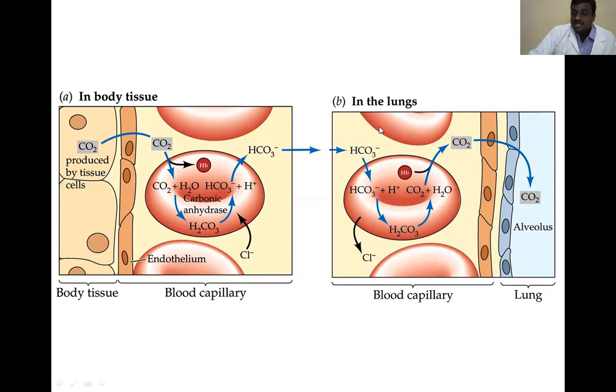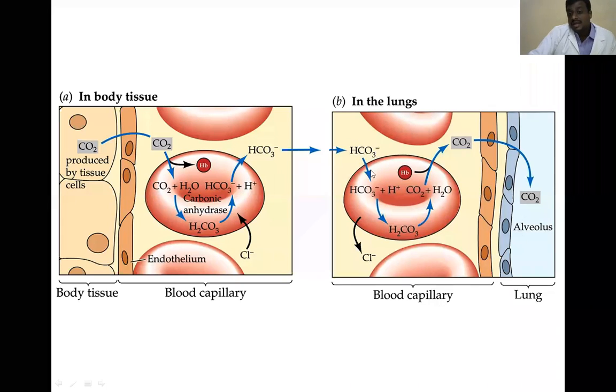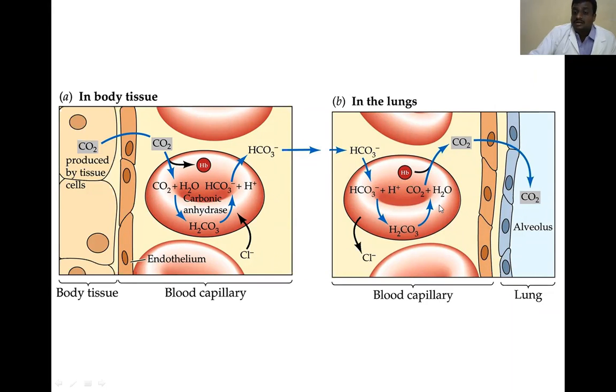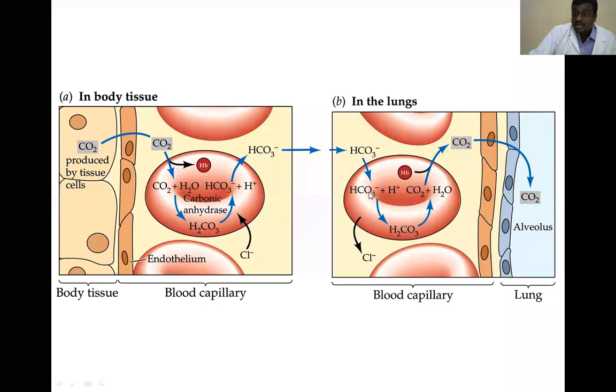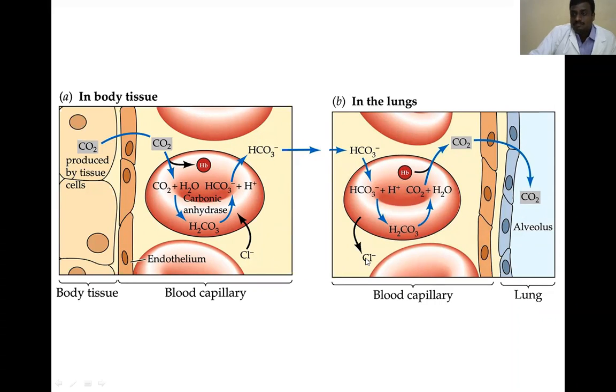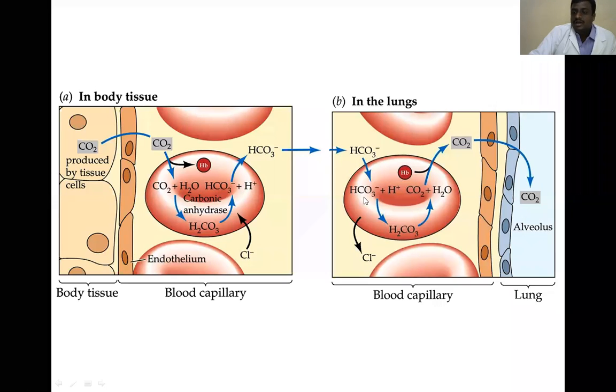When it reaches the lungs, this bicarbonate again enters into the RBC and is converted to carbon dioxide. When bicarbonate enters the RBC, immediately the chloride present inside the cell is released into the plasma. So this is called chloride bicarbonate shift. Then the bicarbonate converted to carbon dioxide enters into the alveolar cells. So this is the respiration.